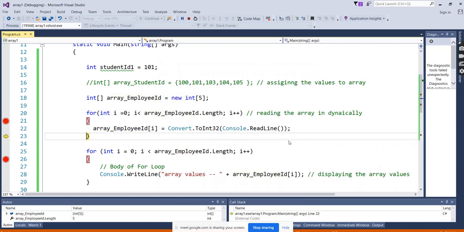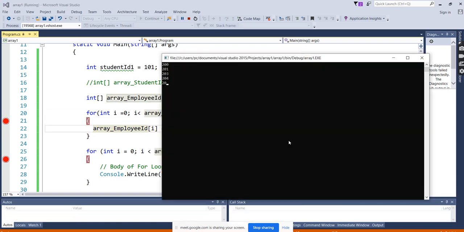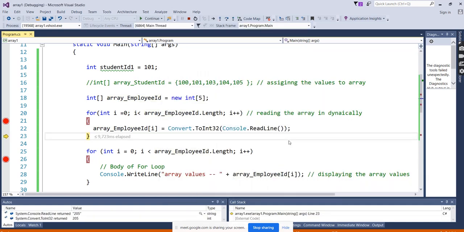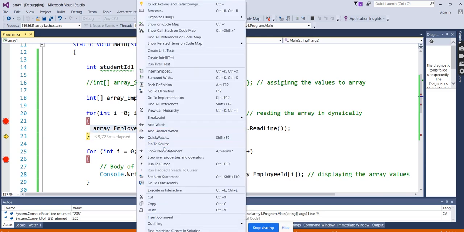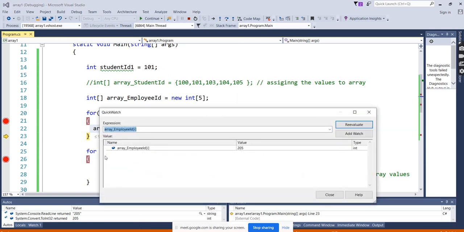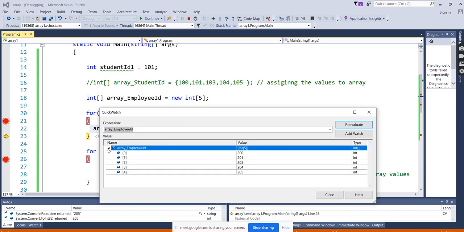104. So to accept the input value, we kept it within the loop. It will ask dynamically as many times as we want, it will keep on asking that many times. You can see the values stored simultaneously. If you select this, right click and Quick Watch, you can see what values are stored up to now. Don't select index of 5, it will show only one value. There are 5 values, you enter this many numbers.